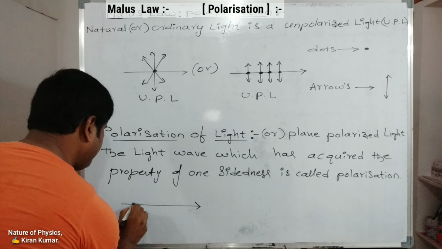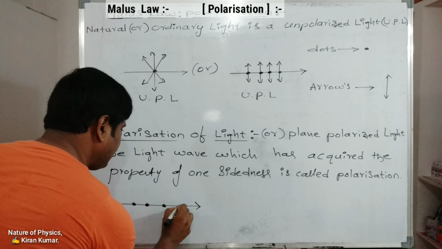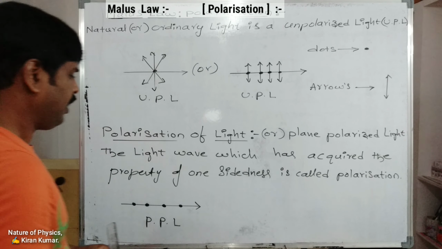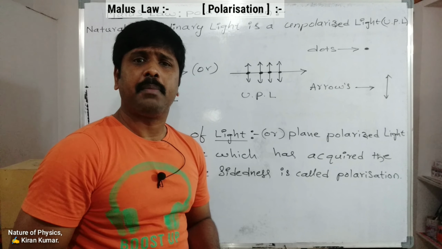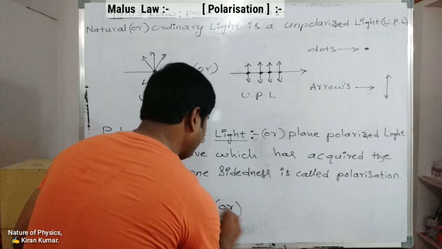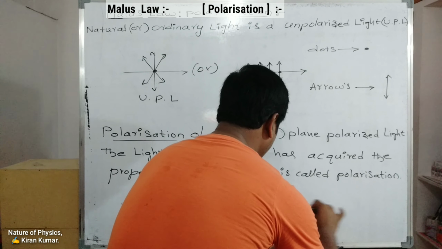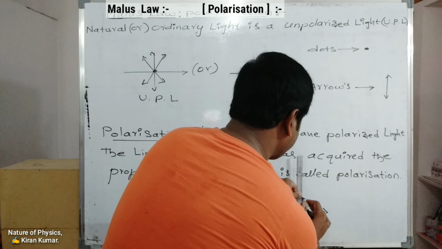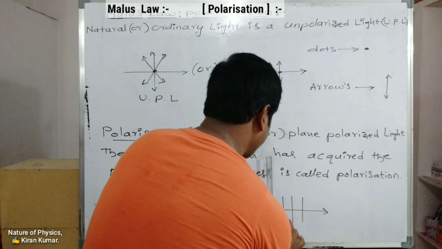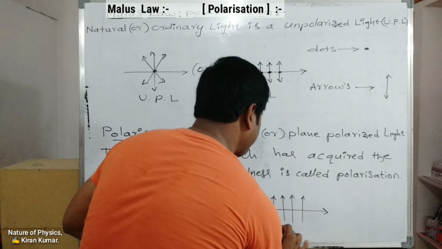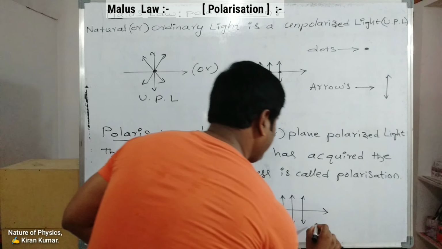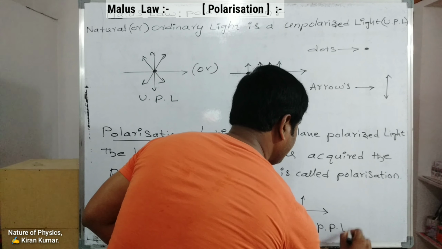Now this is plane polarized light, so that it has only dots, nothing but vibrations perpendicular to the plane, or alternatively it has only arrows in the plane, the light wave vibrating in the plane like this. So now this is plane polarized light.